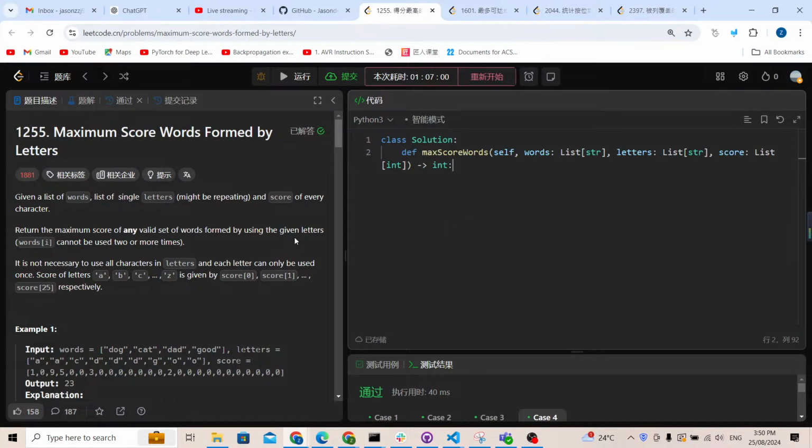Welcome. Let's try to solve another Leetcode problem. Maximum score words formed by letters. So let's first try to understand it.